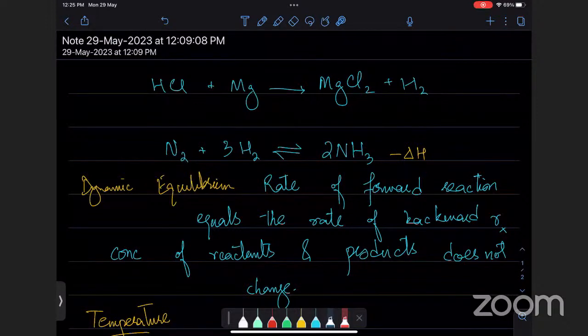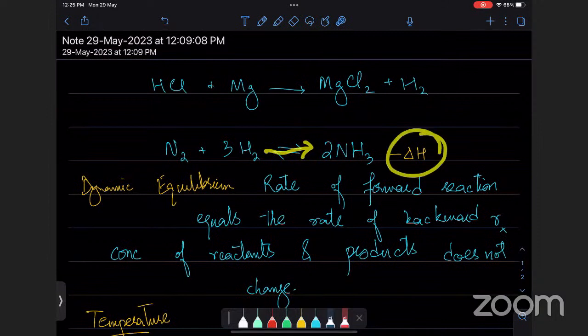Let's break the question now. The question says, Ji Mustafa, go on. Nothing, sir. So let's break the question now. The question is, what is your recommendation if you want more ammonia to be produced? Now for that, let's try to understand, what does equilibrium mean? If I want to create more ammonia, then I want equilibrium to go forward. If equilibrium goes forward, temperature increases.